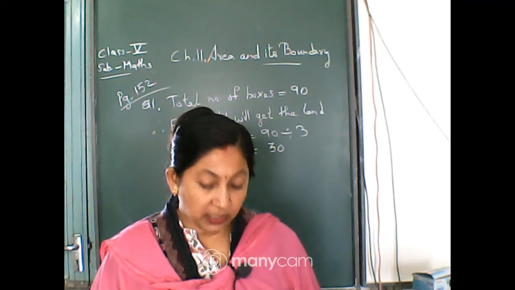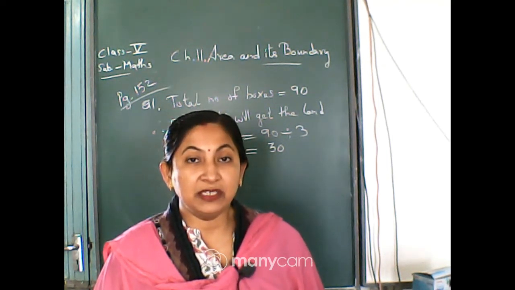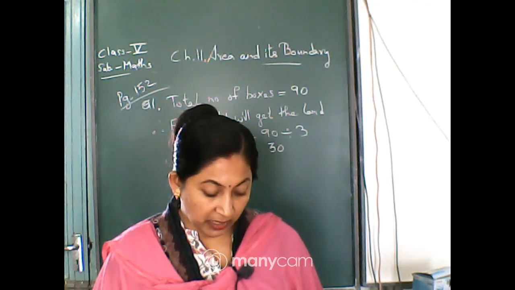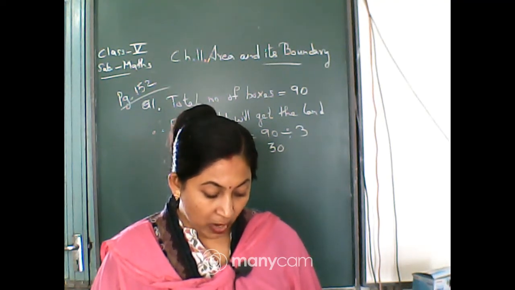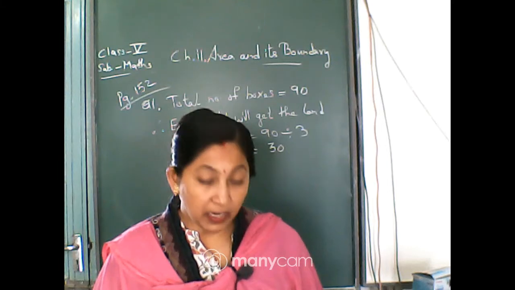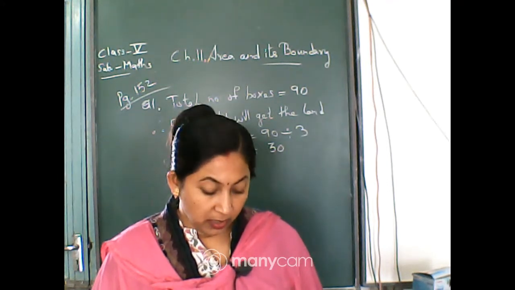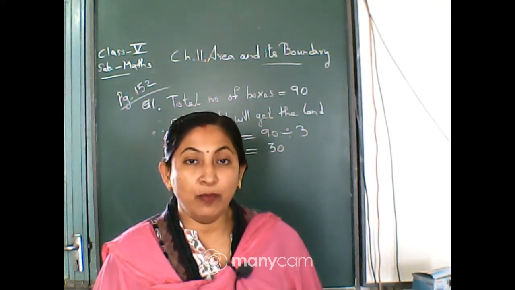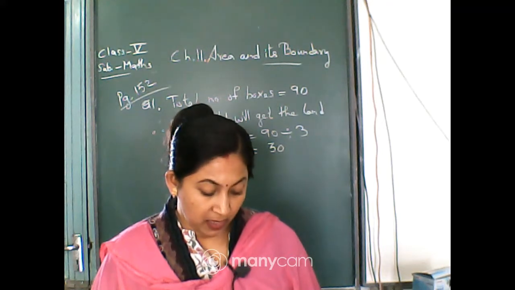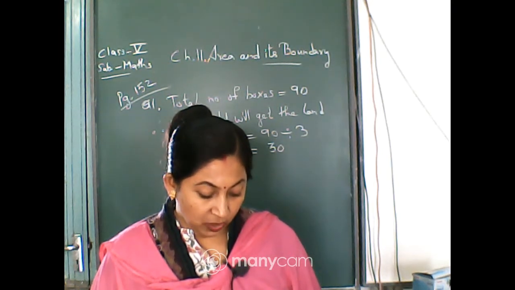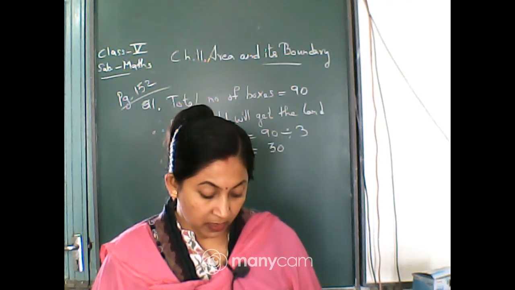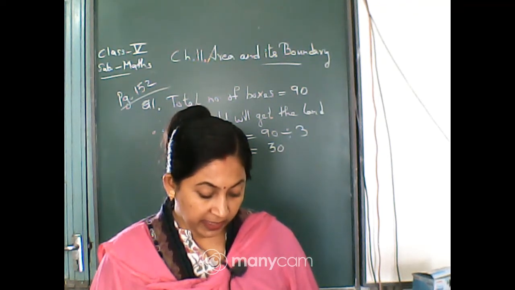Next one, chair seat. The chair which we are sitting on is to be measured in square centimeter. Blackboard, square meter. Indian flag in square centimeter.